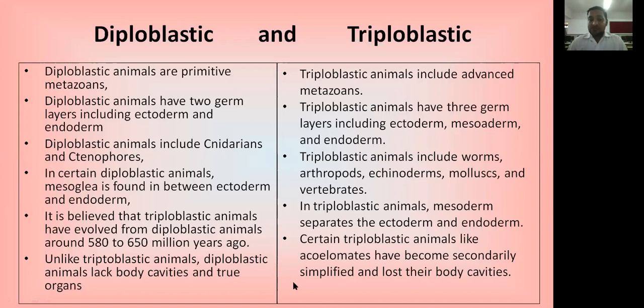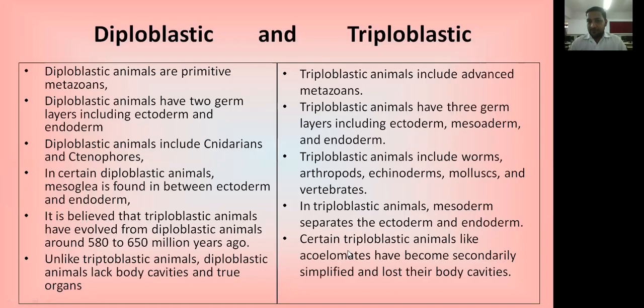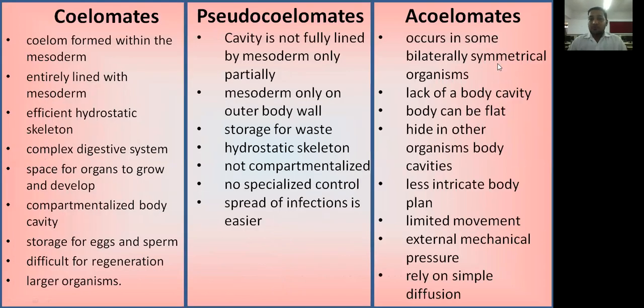Now triploblastics are divided into three main groups, coelomate, acoelomate and pseudocoelomate, depending upon the coelomic cavity. What are the basic differences between these three groups? First of all, the coelomates. Coelomates have a proper coelomic cavity, and the coelom is formed within the mesoderm.